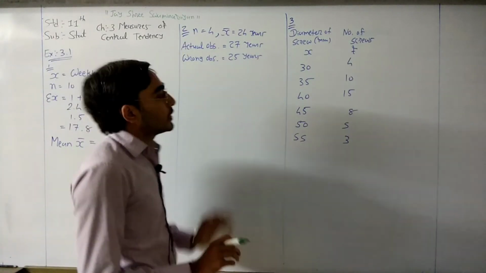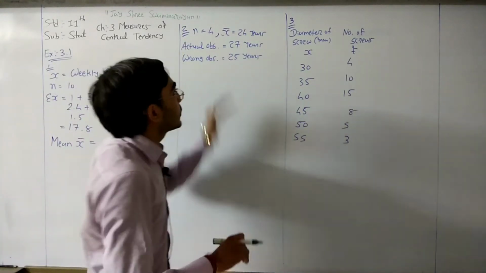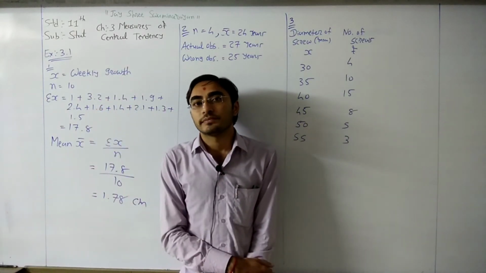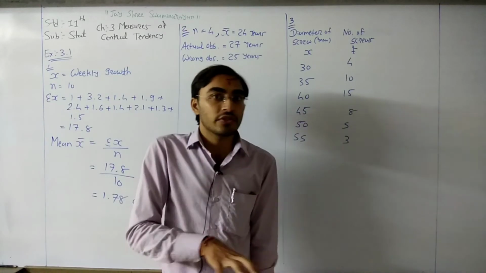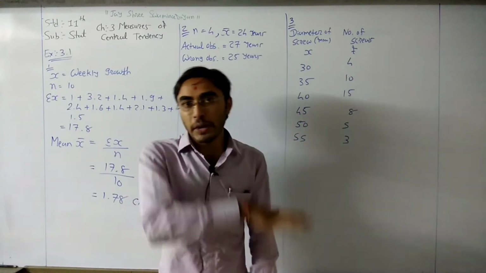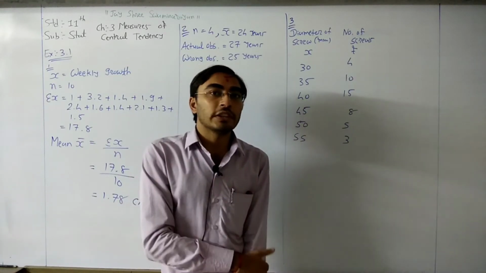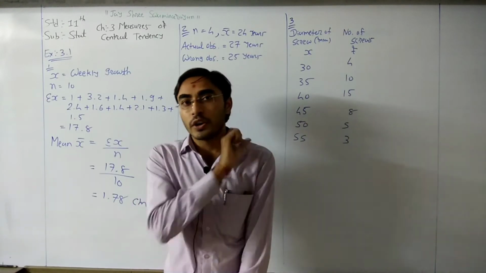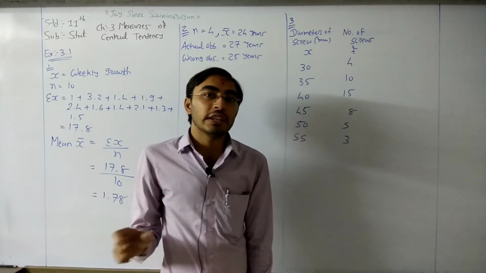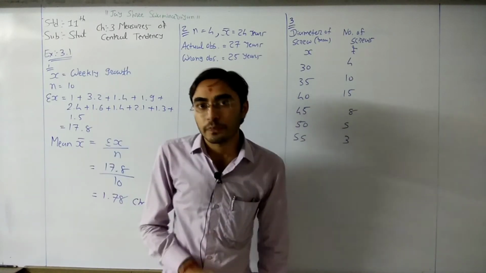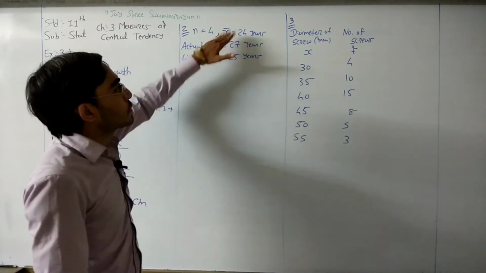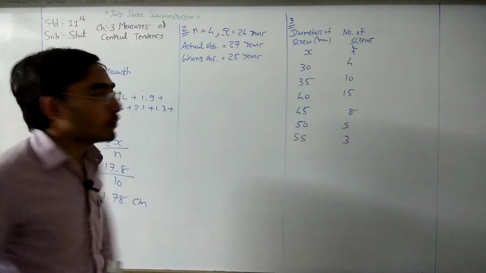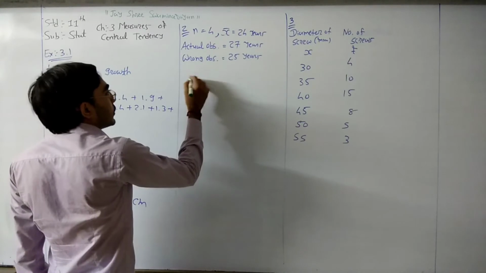Now, if there is one wrong age and one correct age, where is the mistake in the mean? Okay, if we want to change the age of one participant, where do we need to make the change? In the addition, right? Because the wrong and right observation directly affect the addition of all the ages. So here, first of all, it is given to you the mean is equal to 24 years. So just use this mean.